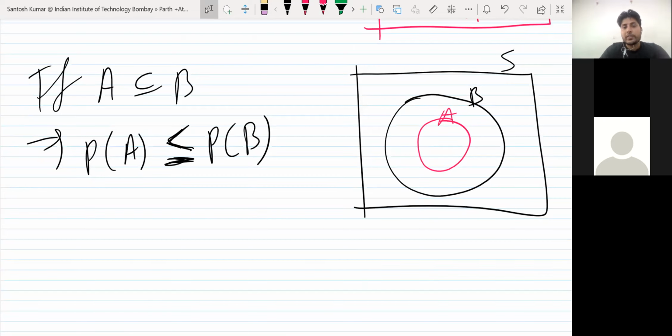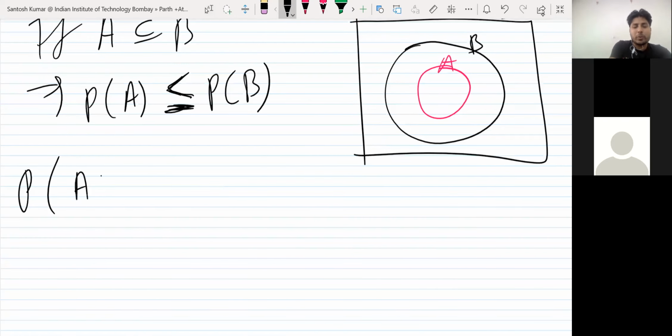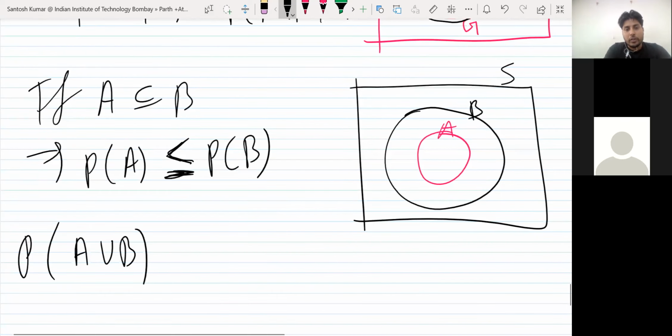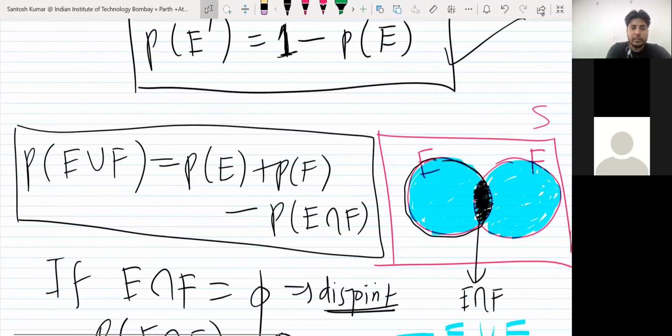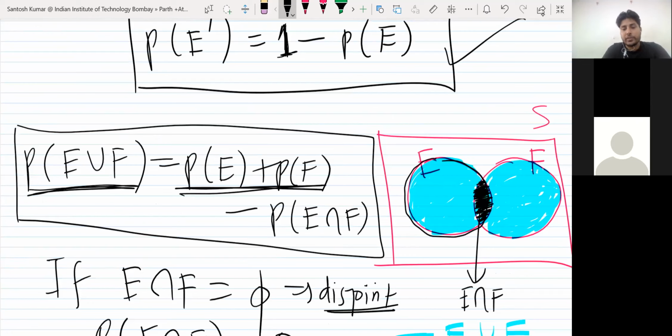So we have generalized, you can write a few more results. Probability of A union B will be... So if you see here from this formula, what you can decide, if you compare these two numbers, which one will be larger?